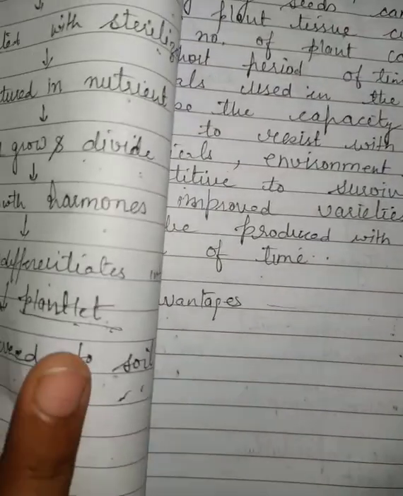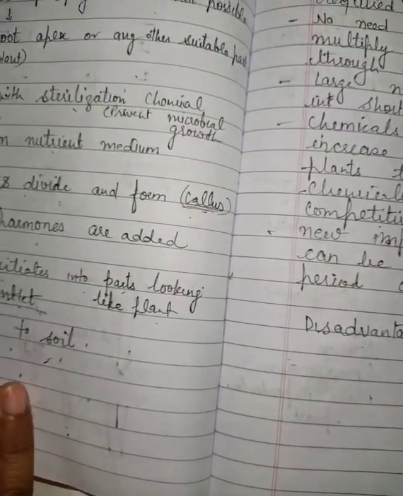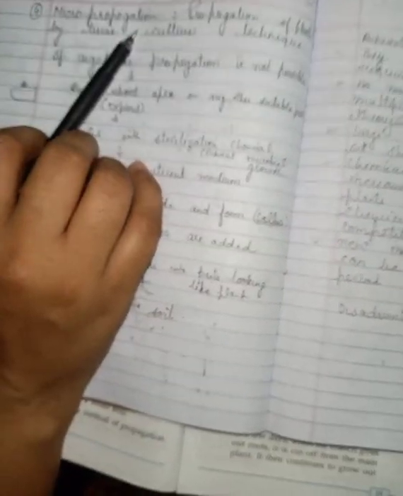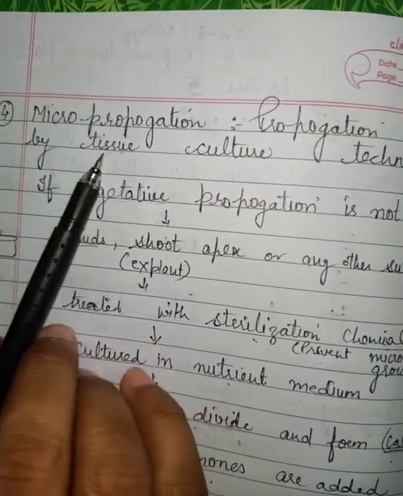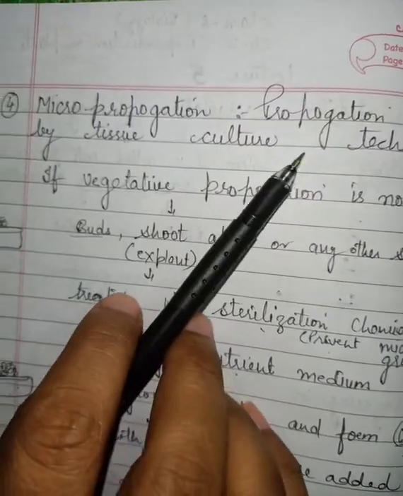The fourth type of process is micropropagation. Micropropagation, we just call it tissue culture. So what is tissue culture?